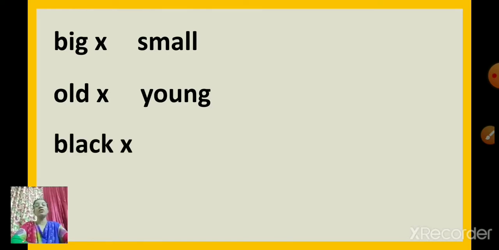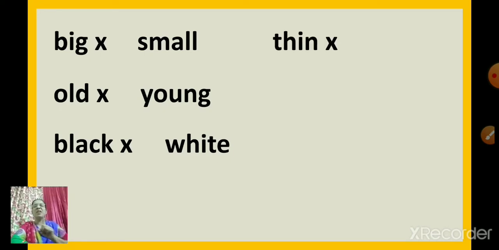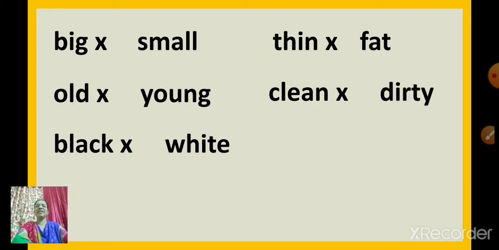Next one, black. The opposite of black is, yes, white. Black, white. Thin. The opposite of thin is fat. Thin, fat. Clean. The opposite of clean is dirty.